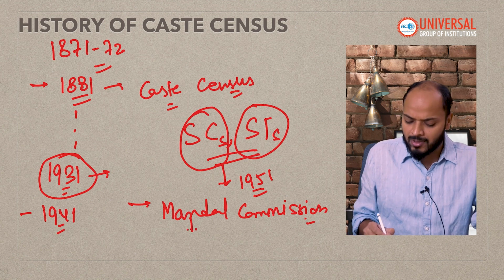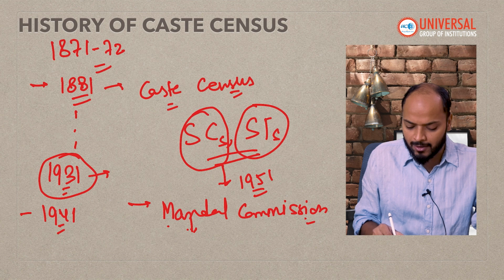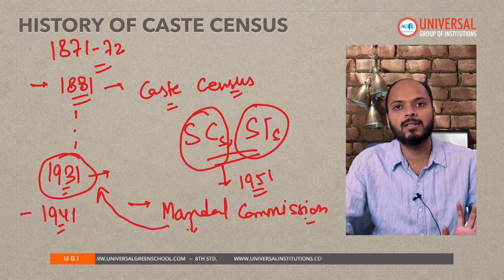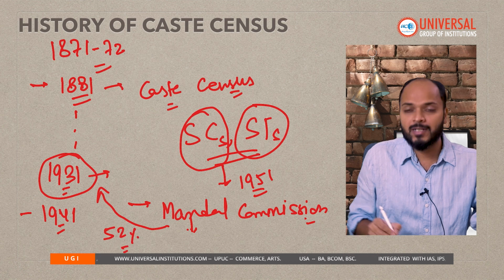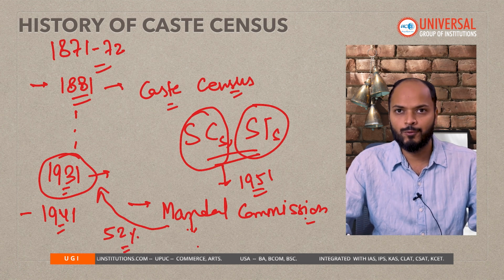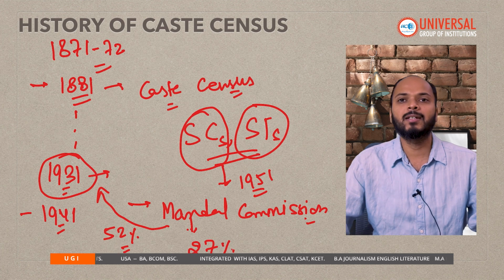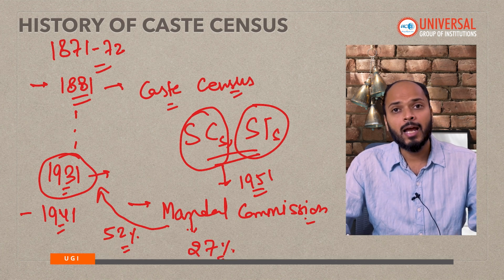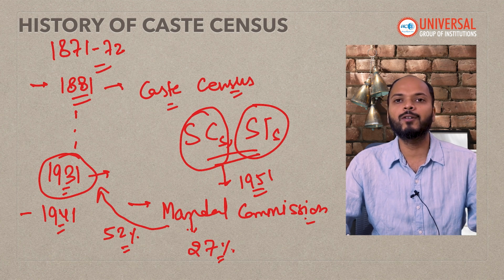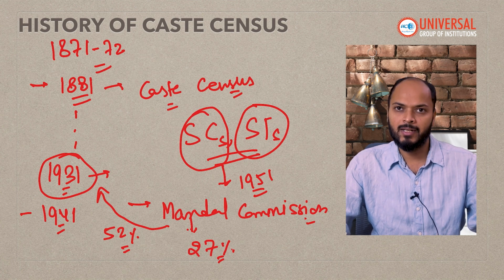Because there was no recent caste data, it relied on the 1931 caste census. As per that census, nearly 52% of the Indian population was OBC, and hence the Mandal Commission recommended 27% reservation for OBCs. After the implementation of the Mandal Commission report, the demand for a fresh caste census started picking up in Indian politics.